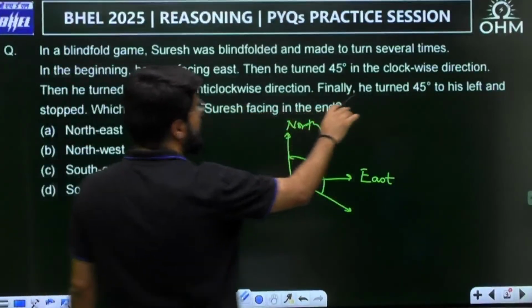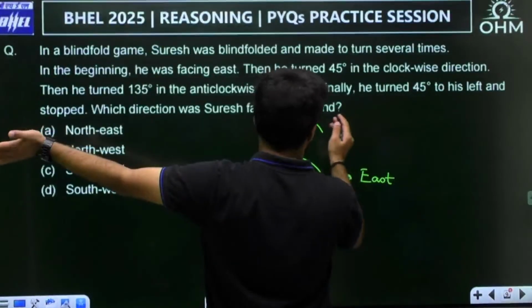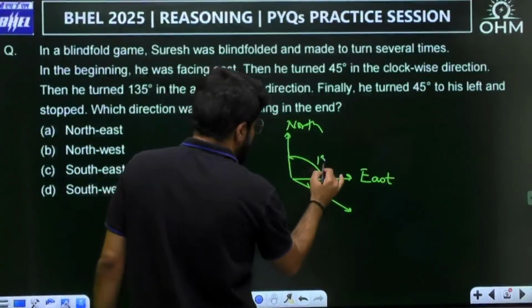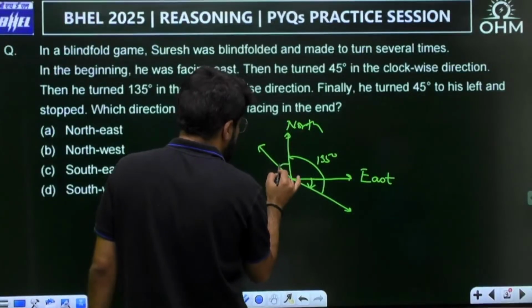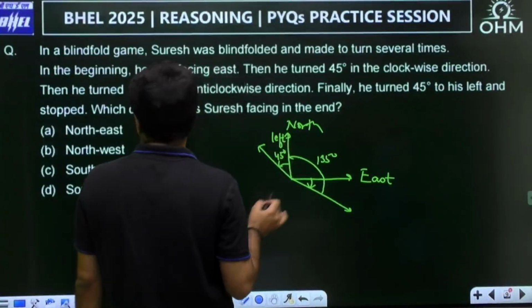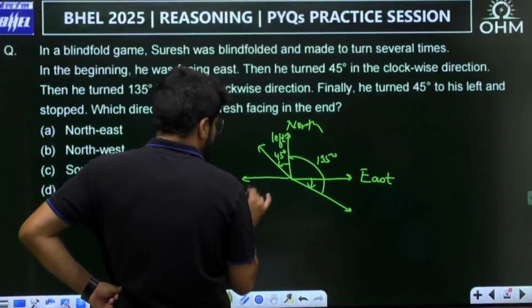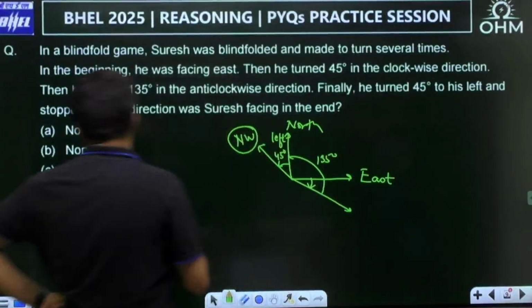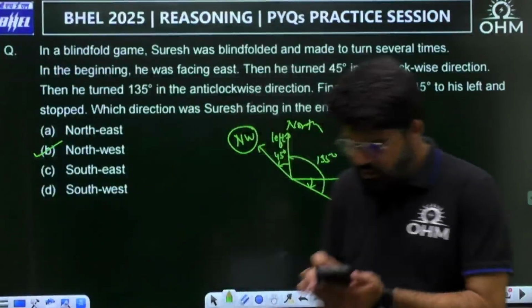After this, finally he turned 45 to his left. Now this is where Suresh is facing. The last statement is left rather than clockwise or anti-clockwise. So 45-degree further to the left, and stopped. In which direction is he facing? So this is north, east, this is west. So this is northwest. Your option is B, facing northwest. Let us see. Any answer?